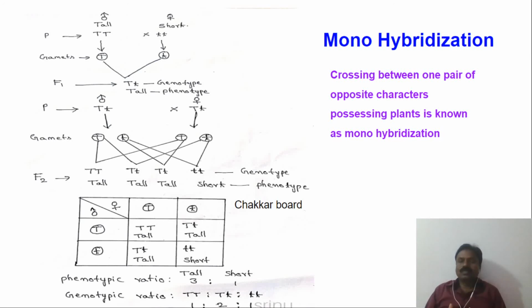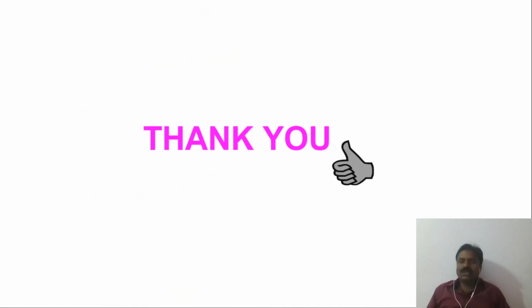And next we discussed monohybridization, how the process takes place, and what the phenotypic and genotypic ratios of monohybridization are. I think you all understood well. I hope the contents which we have discussed here are clear. Thank you. Best of luck.